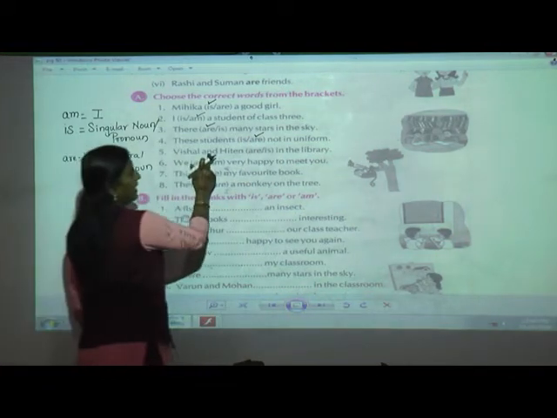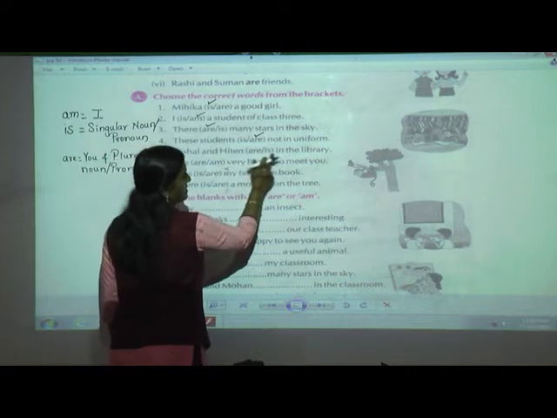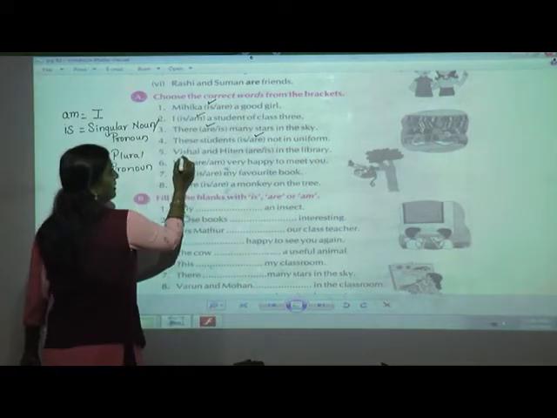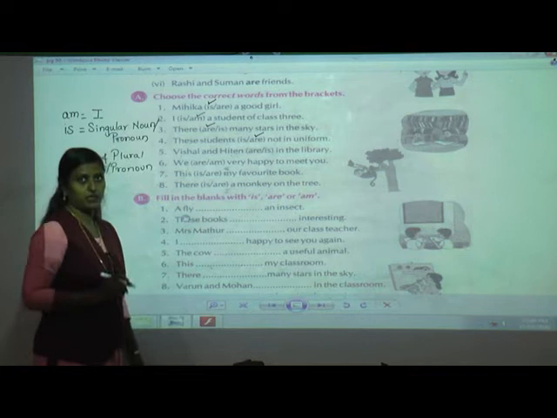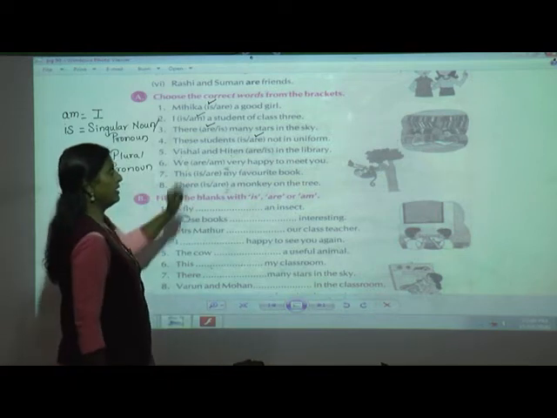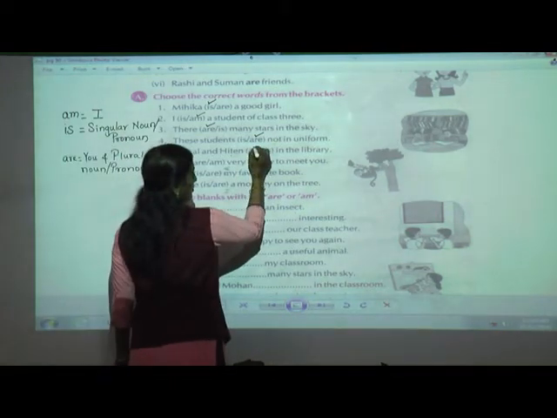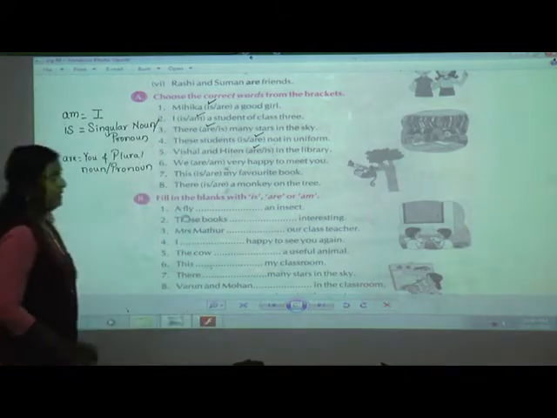Now, Vishal and Nitin are in the library. Here, how many names are there, students? Two names are there, two names of boys. So, they are plural. So, plural means are.